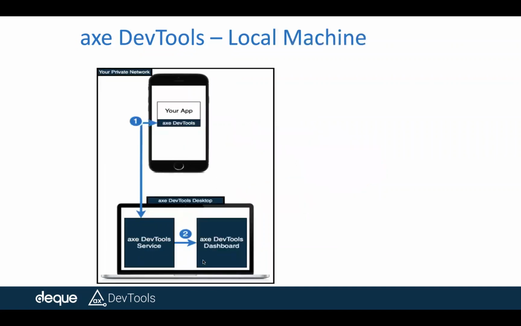If it is a desktop deployment, it's very simple: everything is installed on your local machine, both the service and the dashboard sit on your laptop, and the communication flows from your app to your Axe DevTools services.